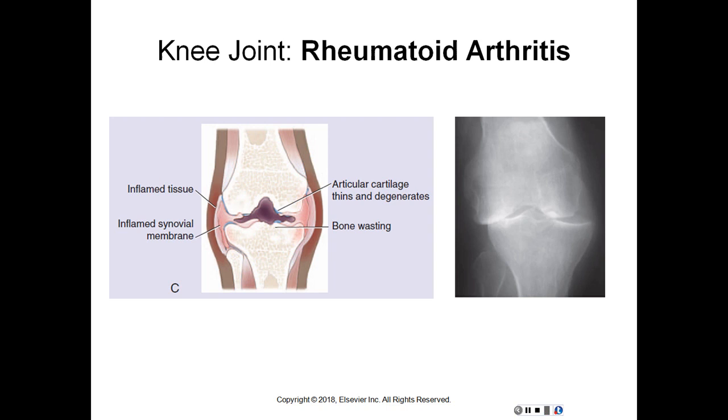Gout, disease in which an excessive amount of uric acid in the blood causes sodium urate crystals or tophi to be deposited in the joints, producing arthritis. The great toe is frequently affected. Herniated disc, rupture of the intervertebral disc cartilage, which allows the contents to protrude through it, putting pressure on the spinal nerve roots. Lyme disease, infection caused by a bite from a deer tick infected by Borrelia.